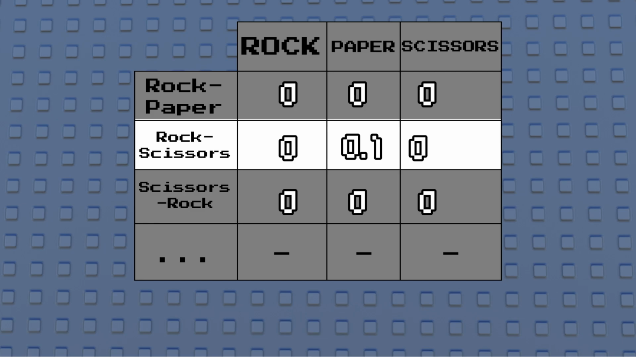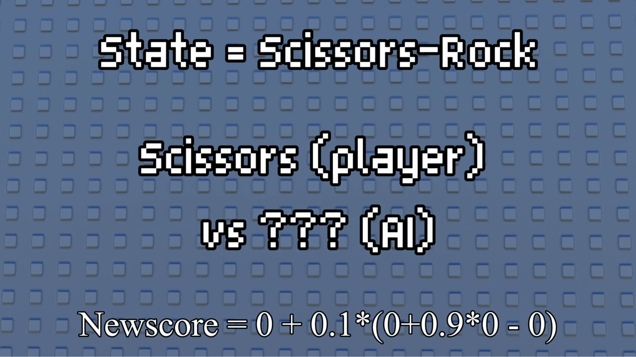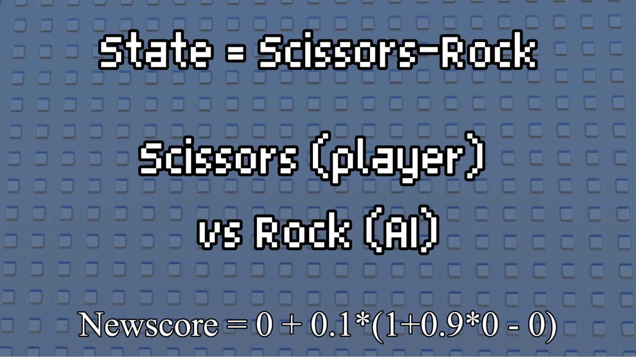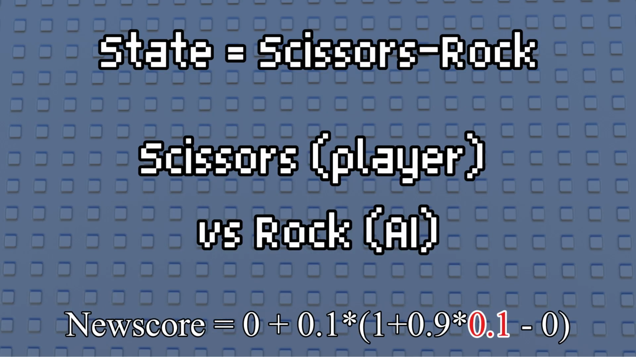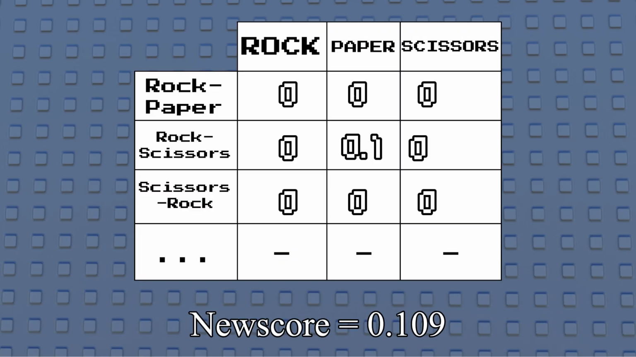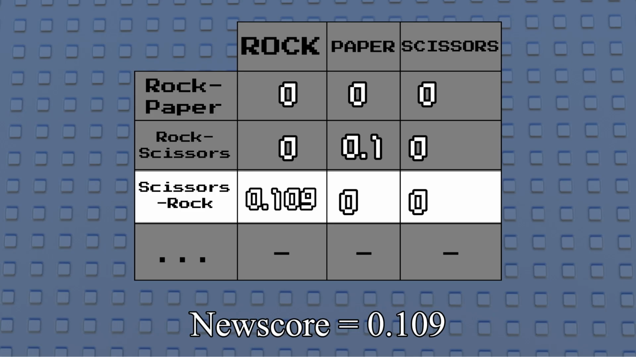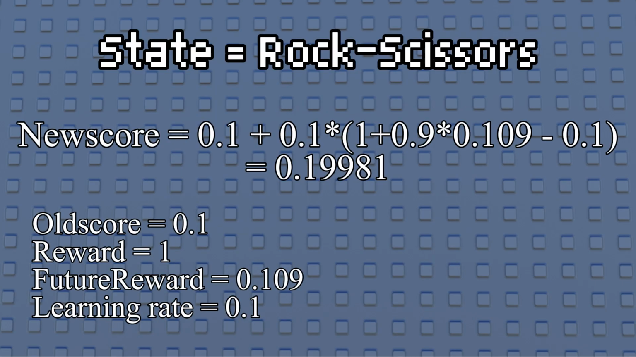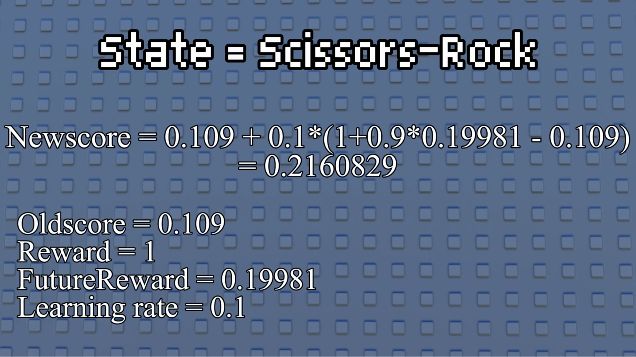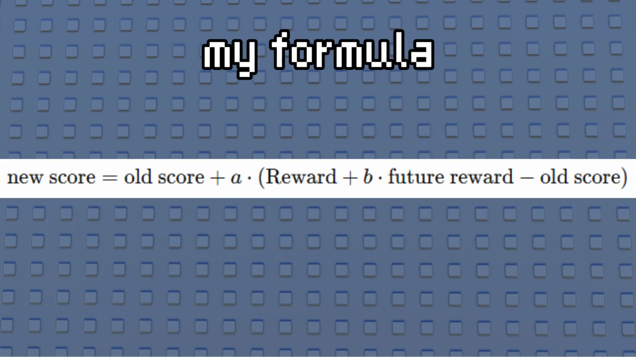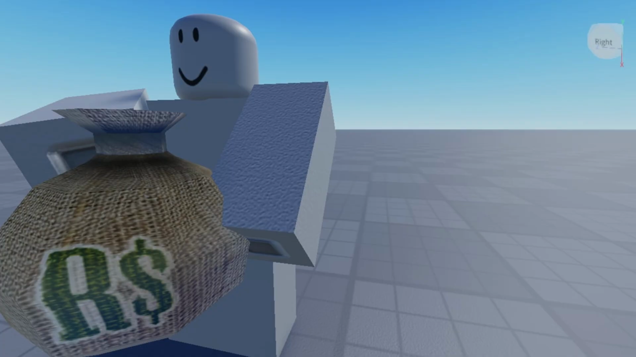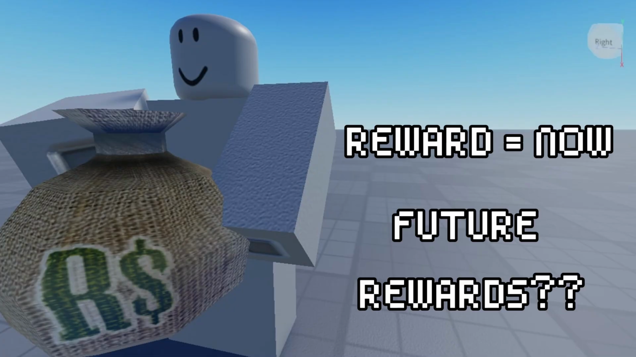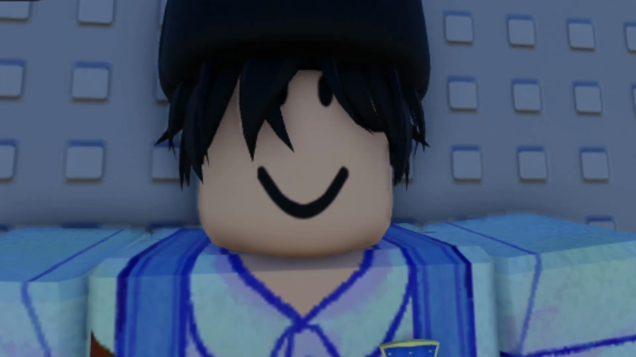Then the next state becomes scissors, rock. Our AI randomly played rock and gained 1 point. But since the future state is rock, scissors and the reward is 0.1, then we add 0.1 to the formula as the future reward. Let's record our score in our Q table. We see that as we repeat the states, the AI learns this pattern. This is a simplified version of the Q-learning update formula, which helps the AI gradually adjust its expectations based on rewards now and in the future. And little by little, it gets smarter.